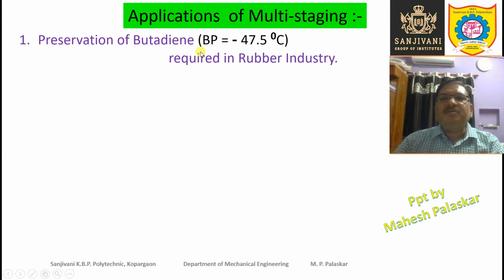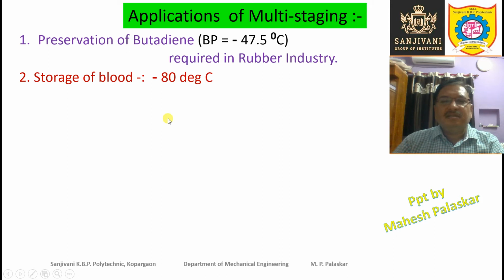So if you want this butadiene in a liquid condition, then we have to maintain it at a very low temperature like minus 47.5 degree centigrade. Otherwise it will vaporize and escape into the atmosphere, and therefore we need such low temperature, and for such low temperature multistaging is required.